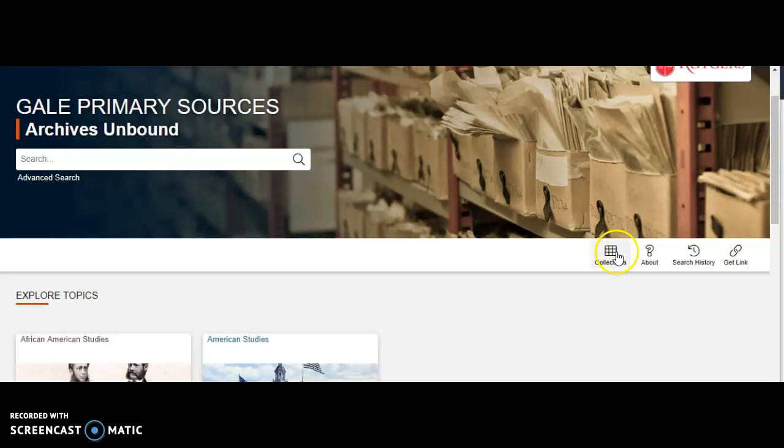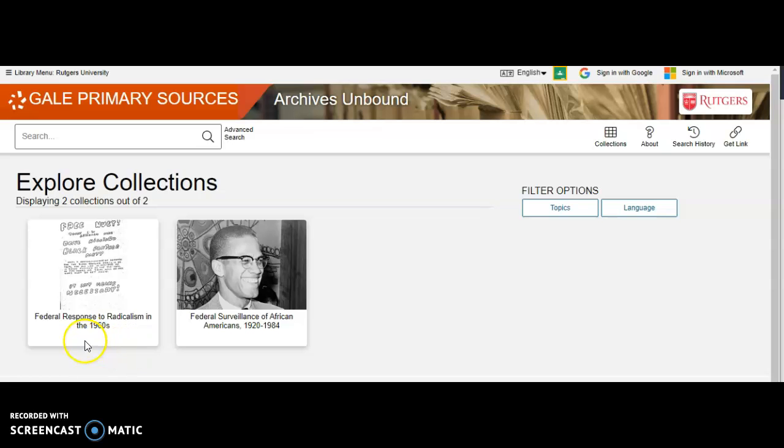Now this database has two collections in it in particular. It has one that's titled The Federal Response to Radicalism in the 60s and Federal Surveillance of African Americans from 1920 to 1984. So essentially most of the documents in this collection are from an FBI counterintelligence program called COINTELPRO. This program was active from 56 to 1971, and essentially the whole idea was to discredit and neutralize organizations that were considered to be subversive to U.S. political stability or U.S. social status quo.